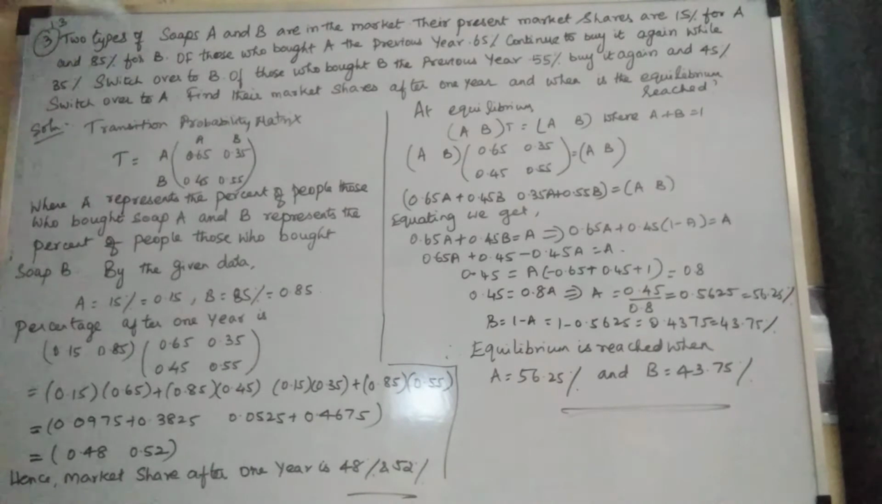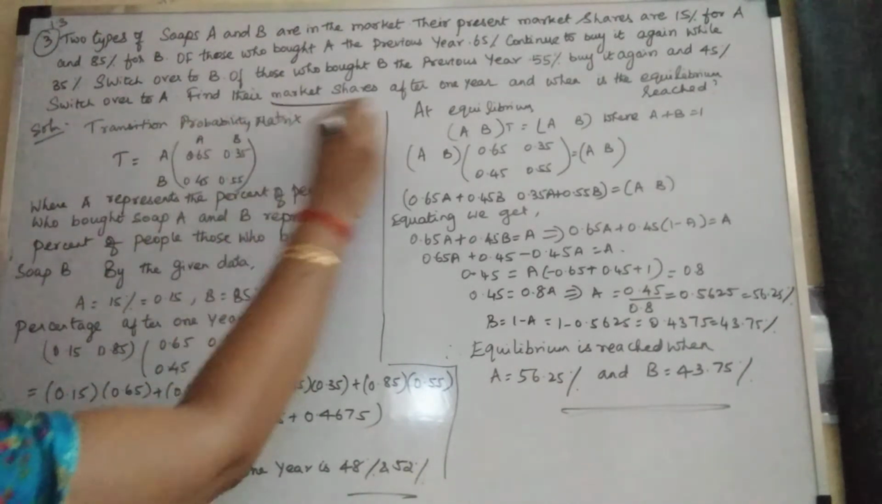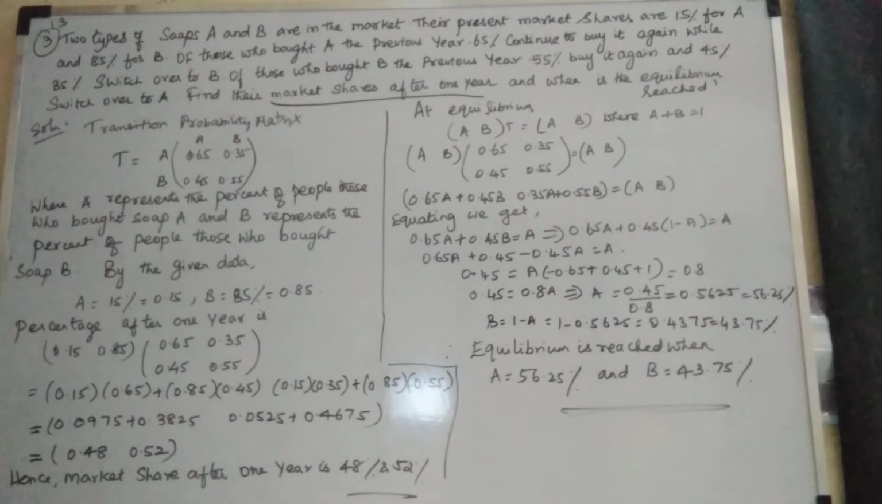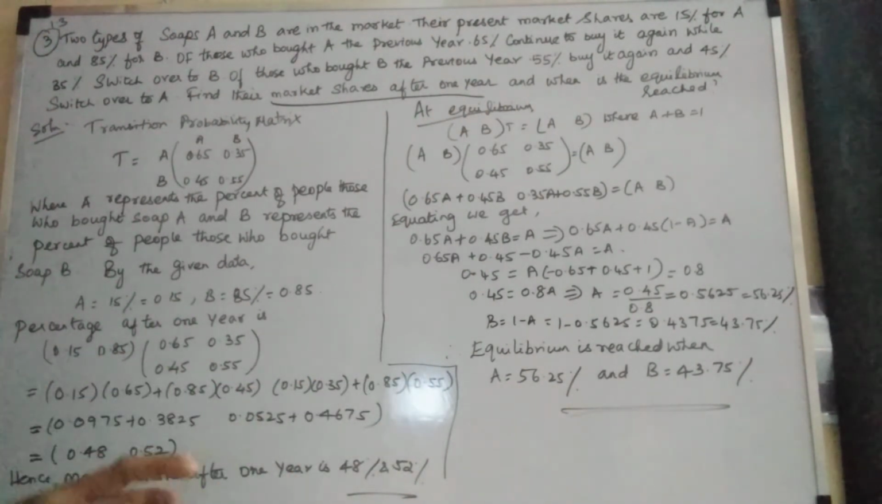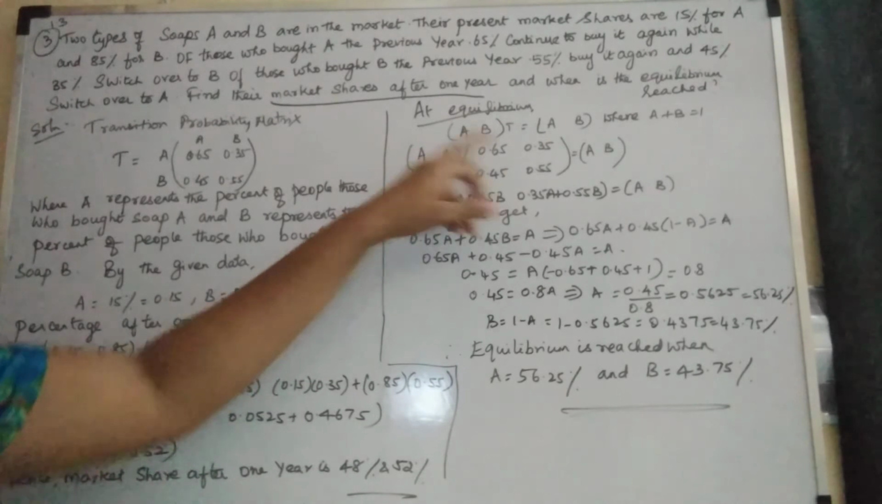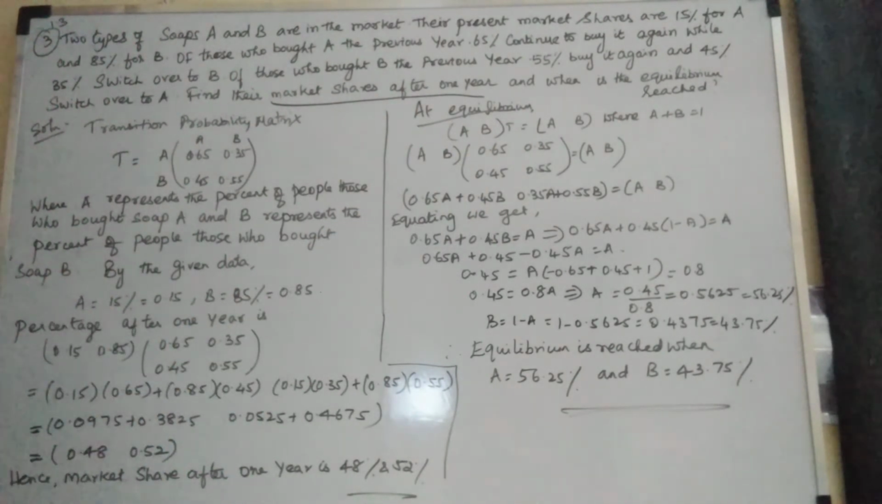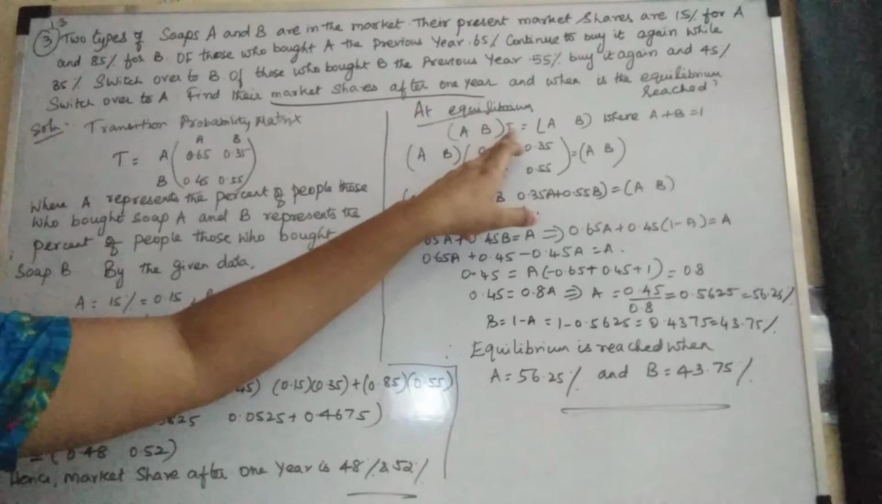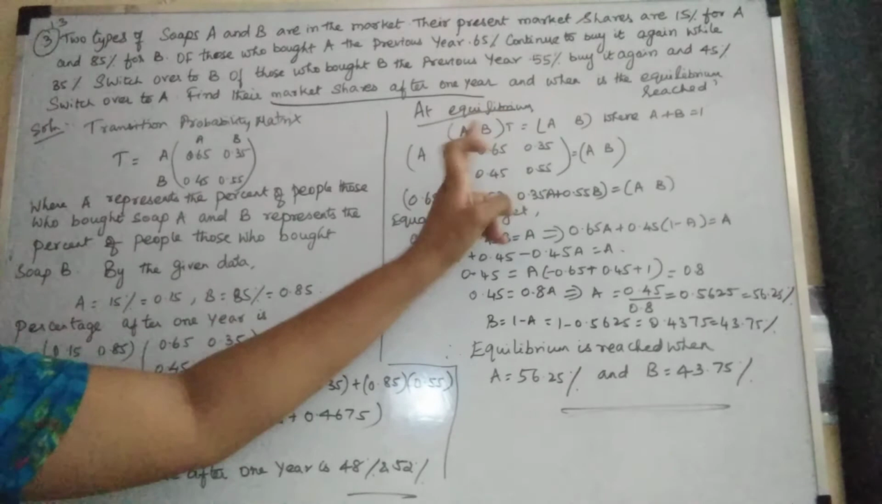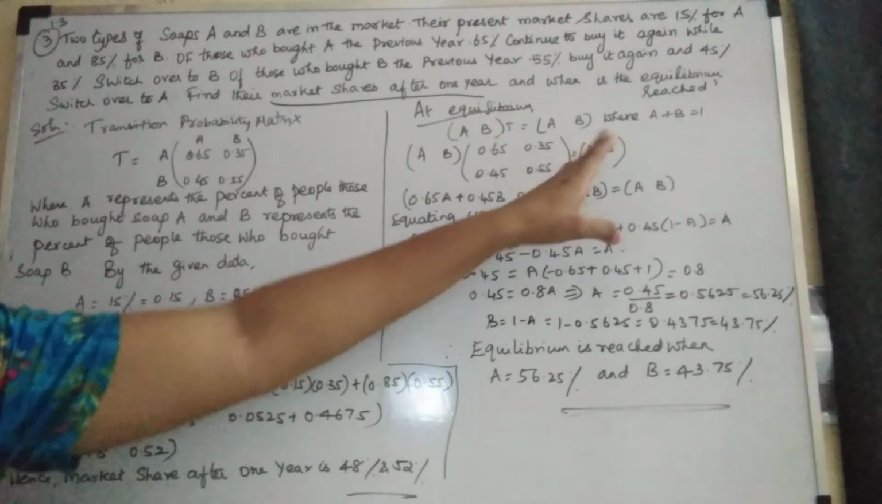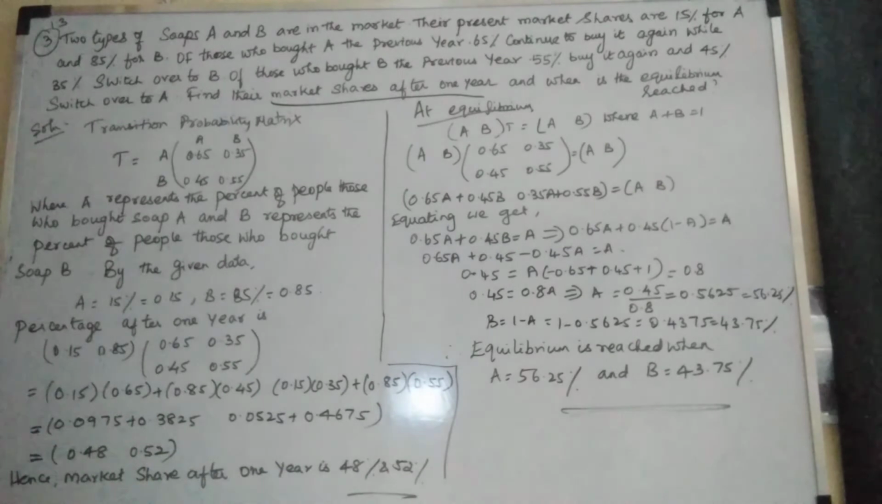Now you have found out one answer, is it not? The market shares in 1 year, the share has changed. Next, at equilibrium, what is the equilibrium state? Both should be at the same level, right? When it reaches equilibrium, what are the shares of A and B? The equilibrium state is the AB matrix times the transition matrix, which gives you again the AB matrix. Where A plus B is 1, that is, the addition of the probabilities is 1, the occurrence and the non-occurrence, is it not?